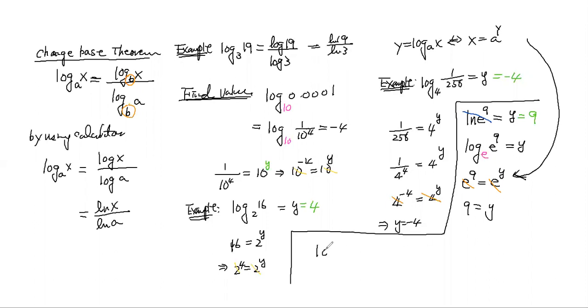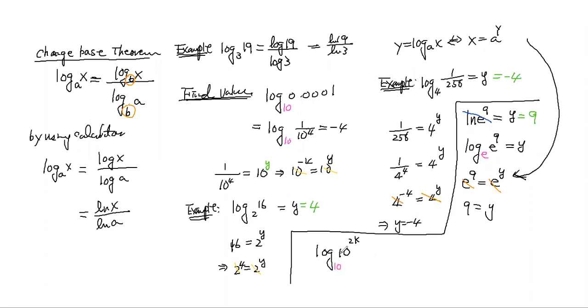If I have a log, 10 to the, let's say, 2k. Remember, a log without a base is a common log, so basically it's base 10 here.